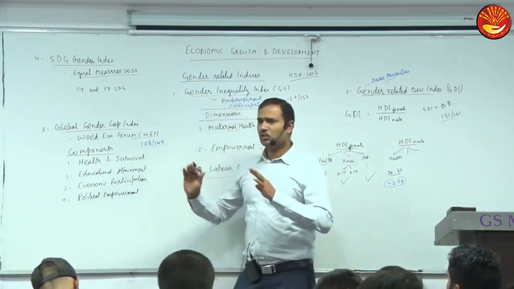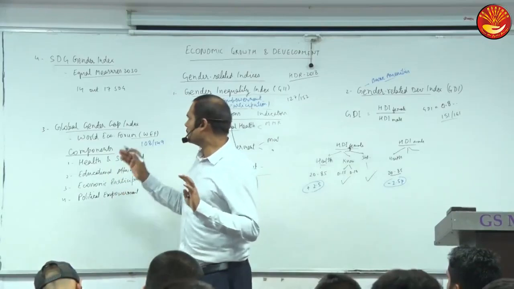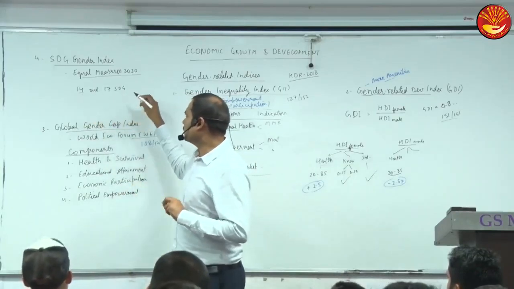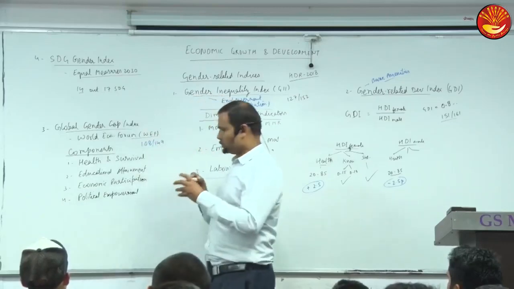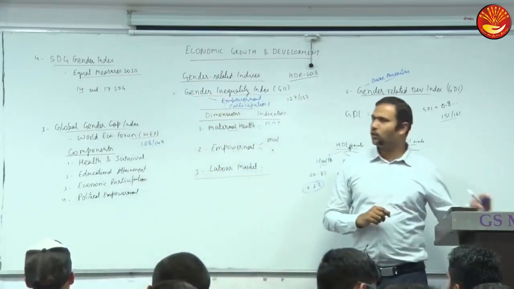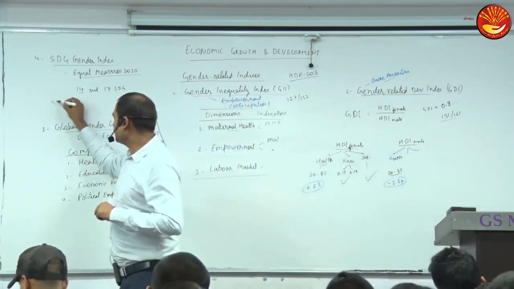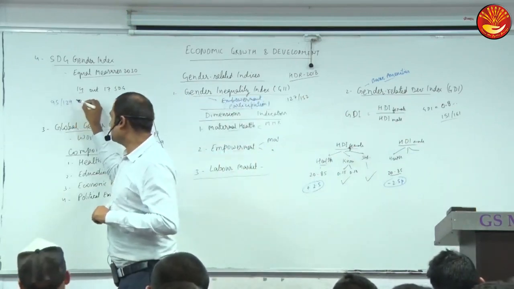For example, in education, health, work, etc. So disparities in 14 goals out of 17 goals, so inequality. And what was the rank of India? The rank of India was 95 out of 129 countries.